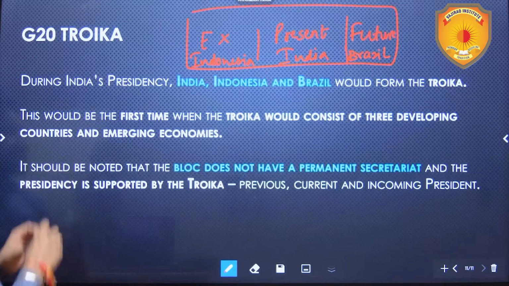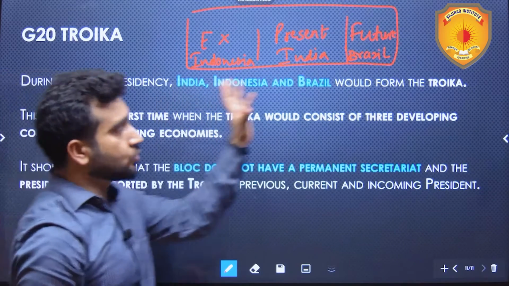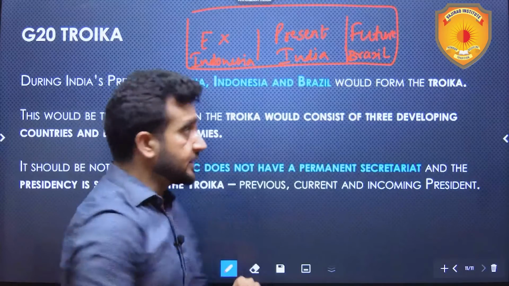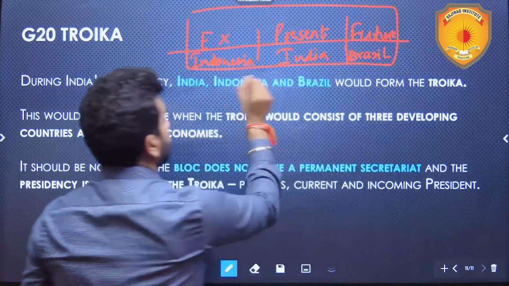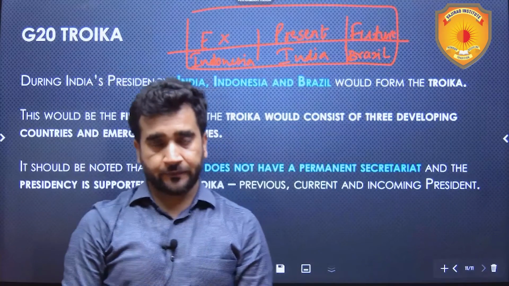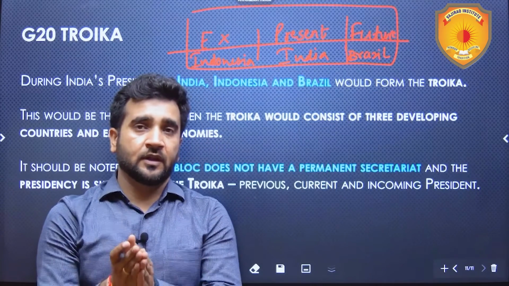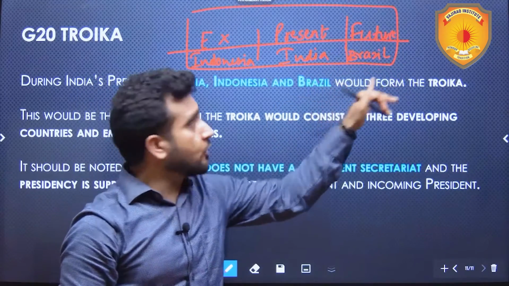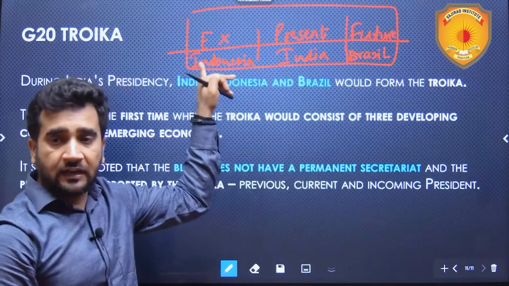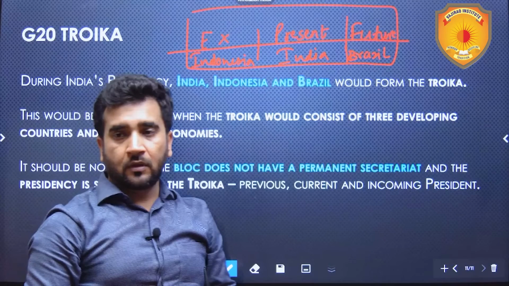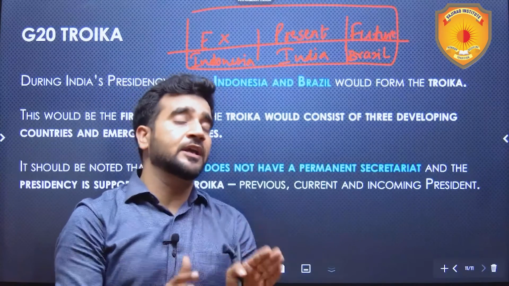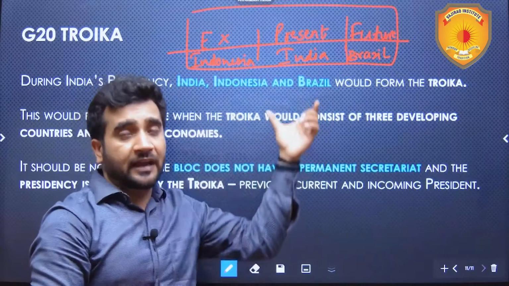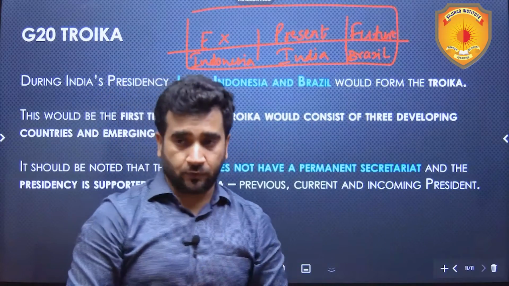What is the significance of this Troika? We'll see. But before that, we should also understand one more fact, that this is the first time in the history of G20 that all the members of the Troika are developing countries. Last year, the Troika was different. Last year, Brazil was not part of the Troika. India was here, Indonesia was here, and Italy was here. So never in the history of G20 has this happened that all the members of the G20 Troika are developing countries, but this is the first time it has happened. Again, a fact which UPSC in prelims can ask you.